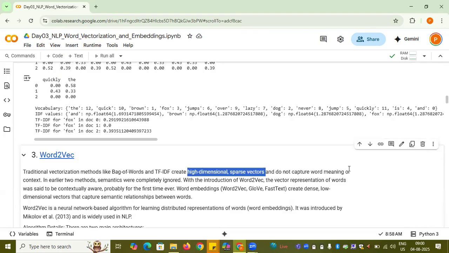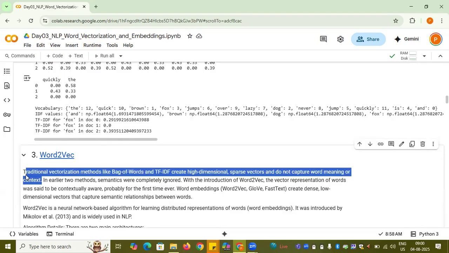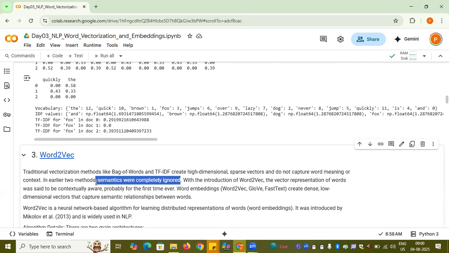Moreover, they do not capture the context. For example, what is the context of cat with respect to the different tokens within that document? So semantics is basically completely ignored in TF-IDF and bag of words.